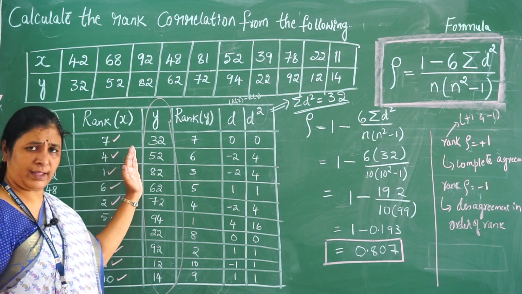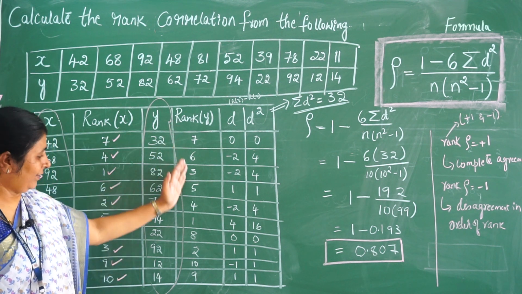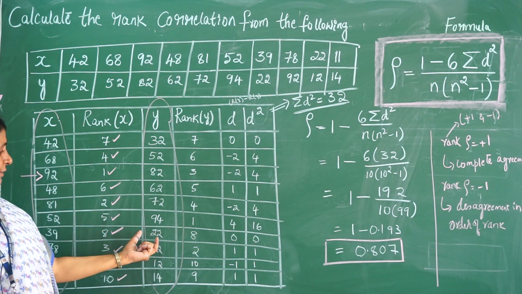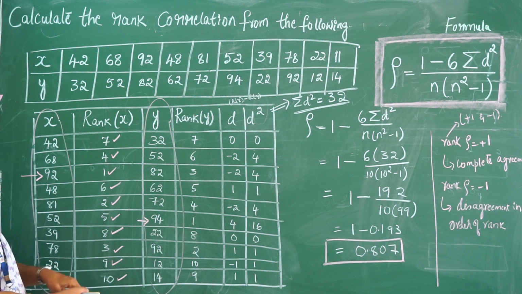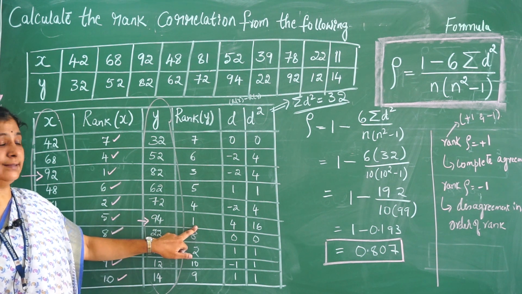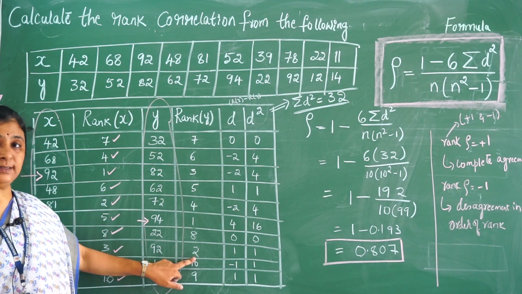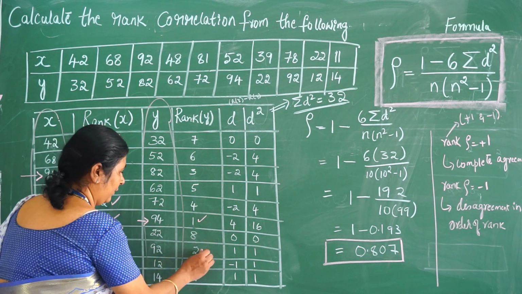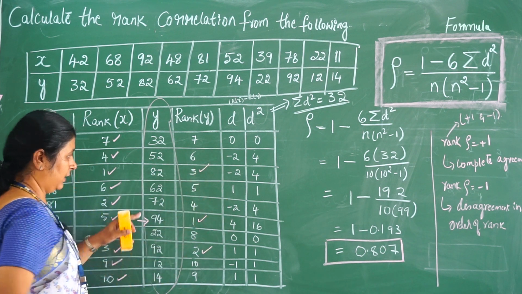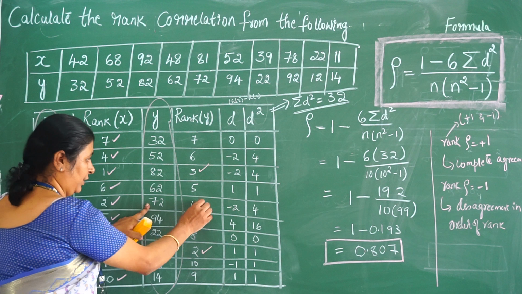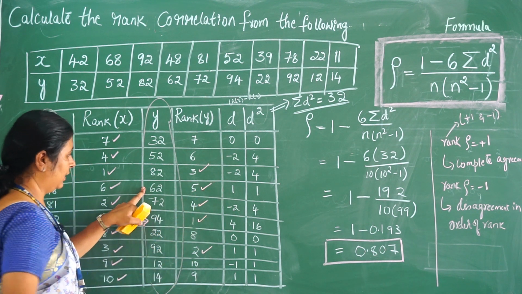Similarly, I have to do the same with respect to y also. Now I have the y values. First thing is we have to identify the largest value in the y series. So here 94 is the largest value in the y series, hence I label it as 1. And the next one is 92, hence it is 2. So we have 1, we have 2. The third highest is 82, so 3, then the fourth highest is 72, hence 4. Fifth highest is 62, so 5.